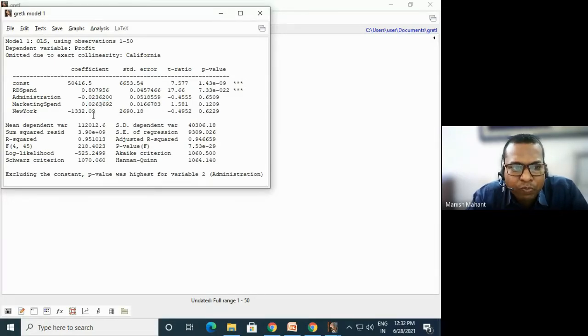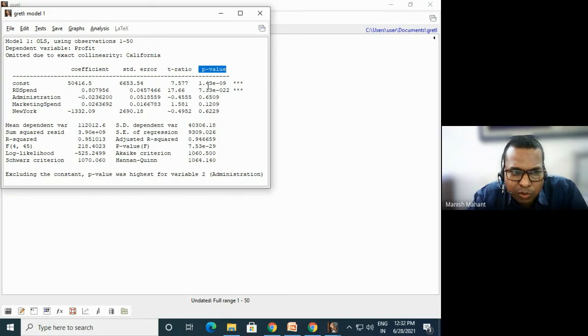So here you can see the R square value. R square value is 0.951013. So again, what we have learned: if our number is going towards one, it means our model is very much good. Our model is good and our data set is good. So here in this model, we will learn about the p value.